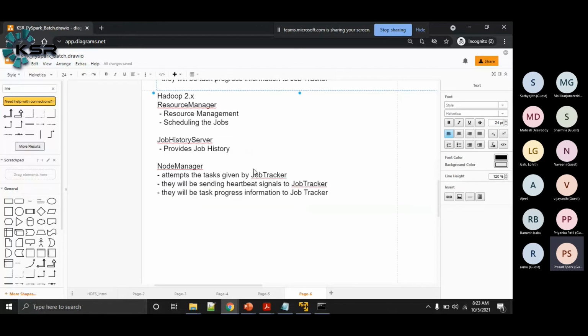They attempt the tasks given by the job tracker. Here, instead of job tracker, we call this the resource manager. And here also they will send their heartbeat signals to the resource manager.